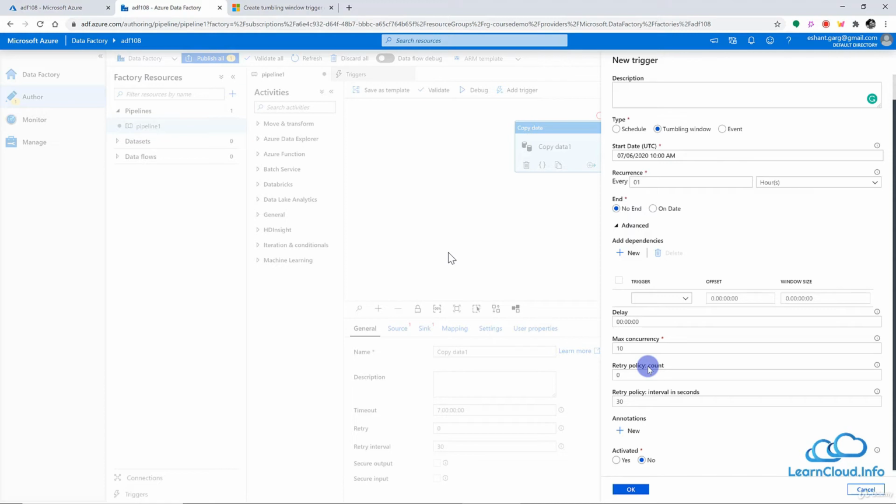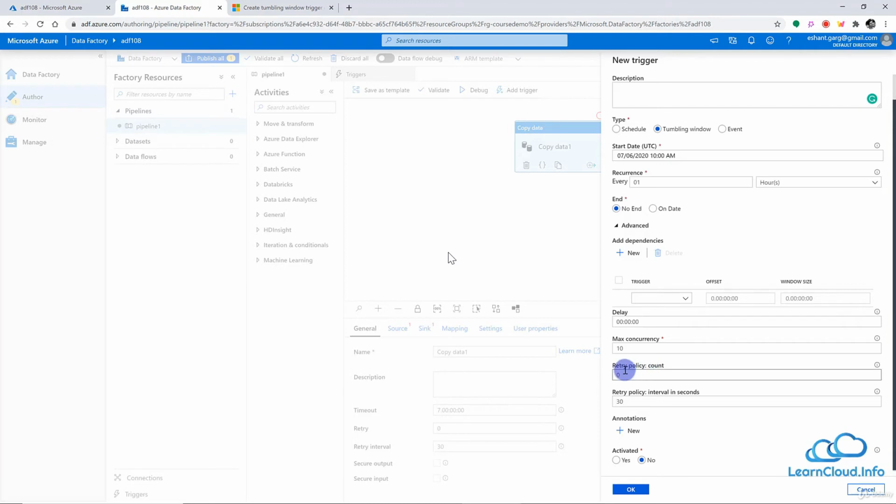And once those 10 windows complete, another 10 windows will start, so from 11 to 12 and 12 to 1 and so on. And once those 10 windows also complete, so far we have completed 20 windows, then the remaining 4 windows will start. So basically, it is how many windows you want to run at the same time.